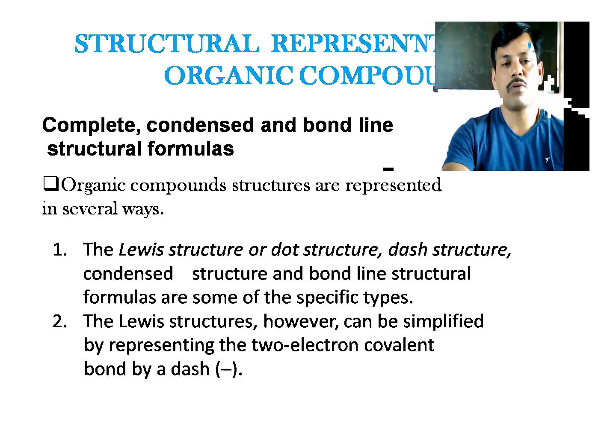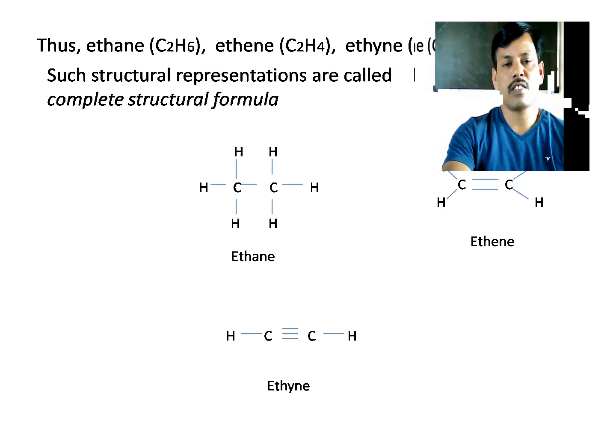Scientists have presented organic structures as Lewis structure, dot structure, dash structure, condensed structure, and bond line structure. All these show the proper structure of organic compounds, which we have to learn in further studies.